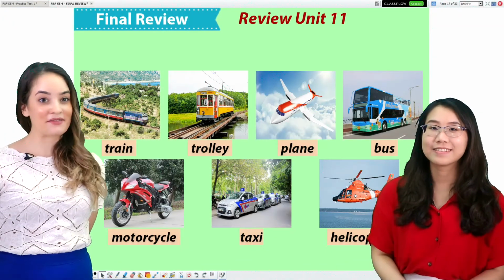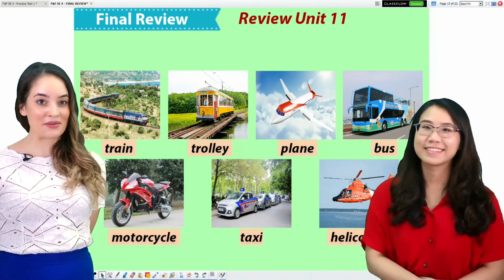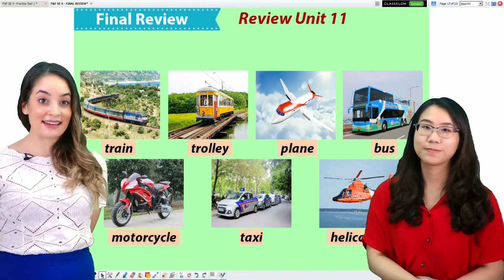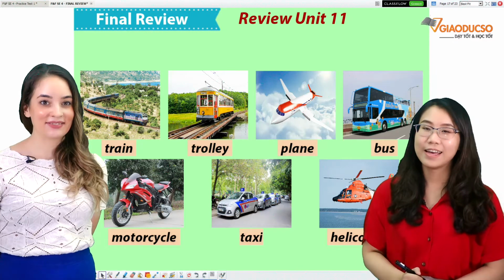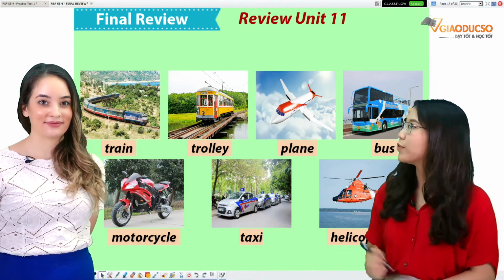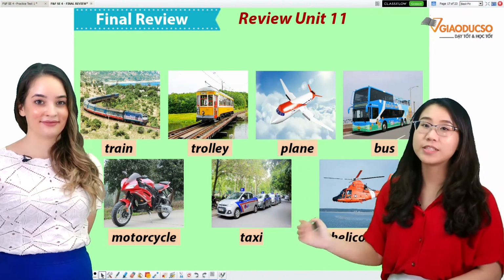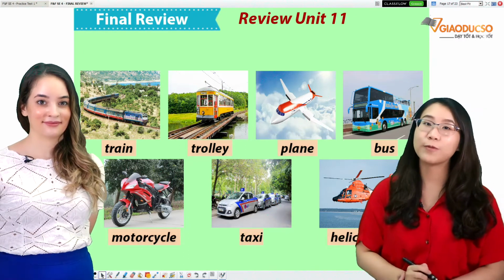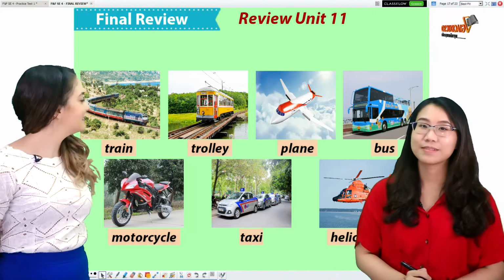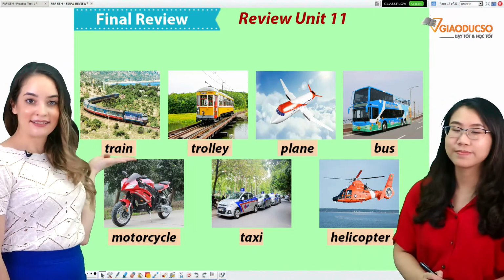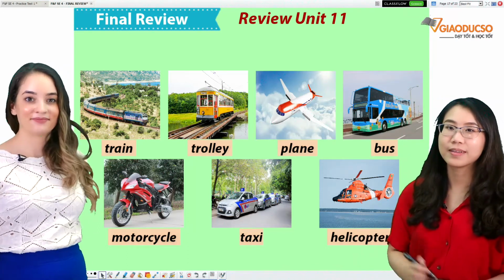Students, you did very well on our review of Unit 10. Now let's review Unit 11. And now, let's review all the vocabulary about different types of transportation that we learned. Rebecca, can you start first? Of course. Train, train.